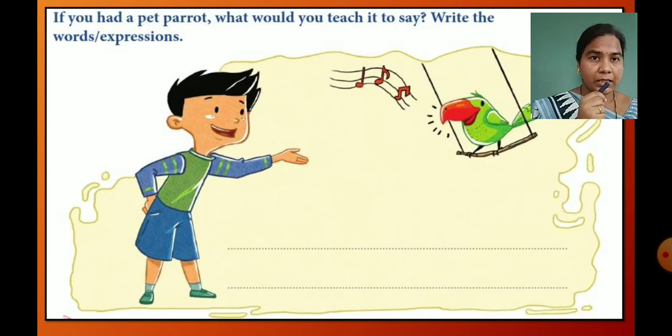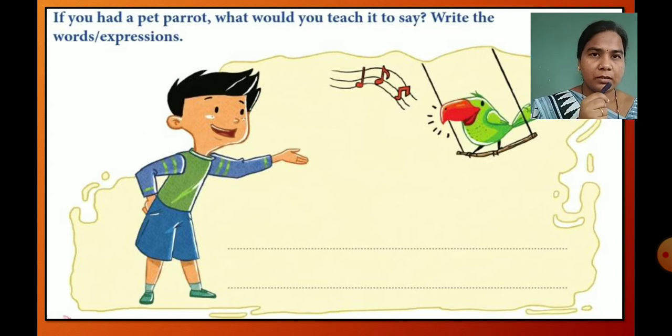Then we can teach it to sing a song, so it can sing well. Then we can also teach it to say how do you do. These small words you can teach it to say.